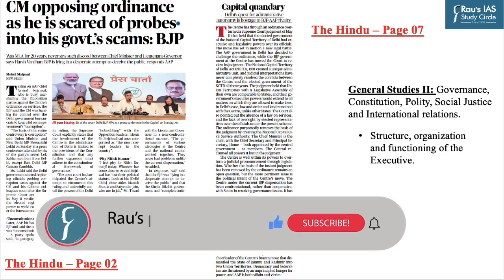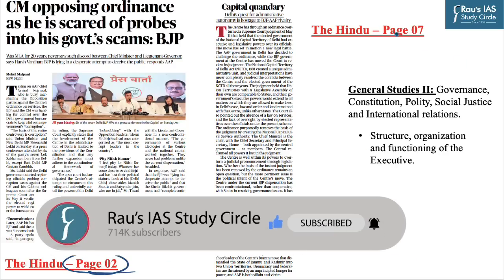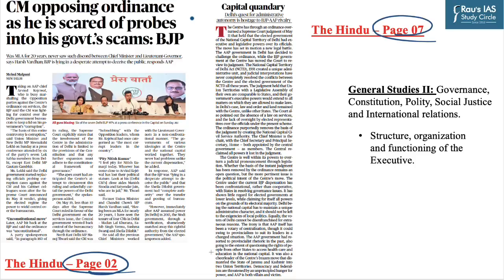The first topic of today's discussion is based on these two news items which appeared on page number 2 and page number 7 respectively. It basically talks about the tussle between the Centre government and the Delhi government. The context is that despite the Supreme Court's ruling in favor of the Delhi government over the control of services, including transfers and postings of its officers, the Union government has introduced an ordinance which bypassed the judgment as it re-empowers the Centre over the services under the Delhi government. It further increased the friction between the two governments.